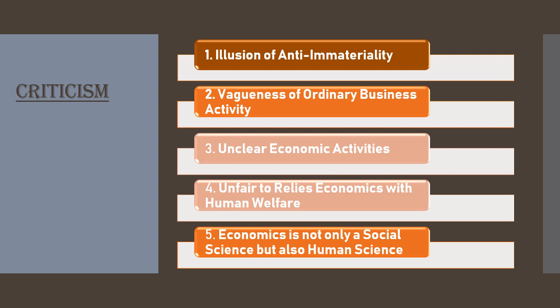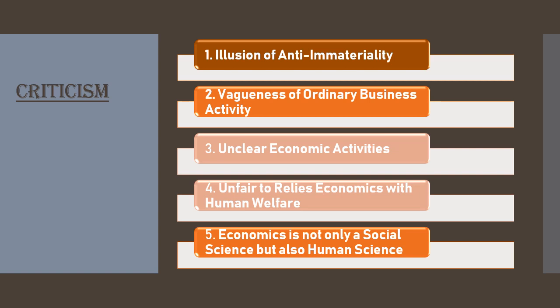It applies to every type of human, whether he is a miser or insane.